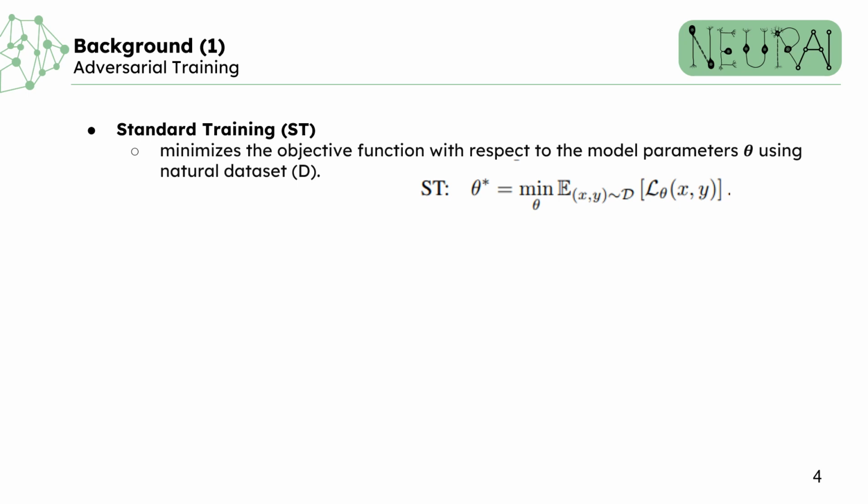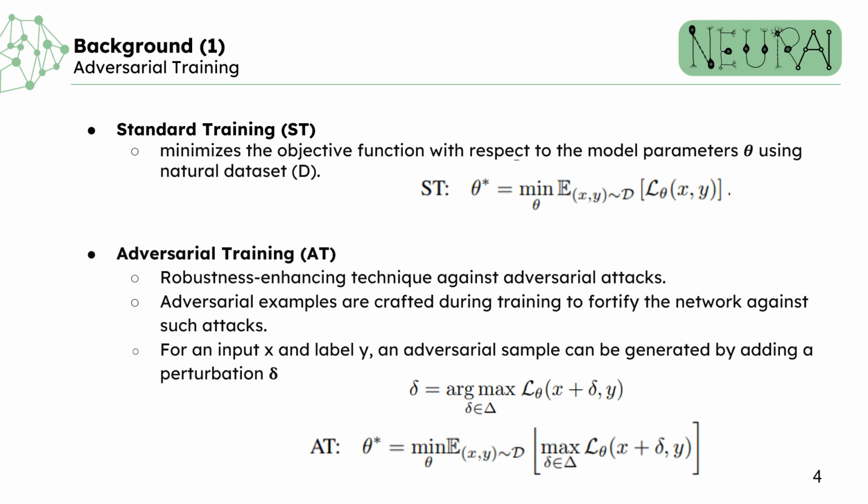Standard training is the training on natural or clean images. It minimizes the objective function with respect to the model parameter using a natural dataset D, aiming for high generalization. However, it fails when inputs are imperceptibly modified. Adversarial training addresses this by generating adversarial samples during training, thus enhancing the network's robustness. Adversarial training involves a min-max optimization, where the inner maximization crafts strong adversarial examples and the outer minimization trains the model on these examples to improve the robustness.